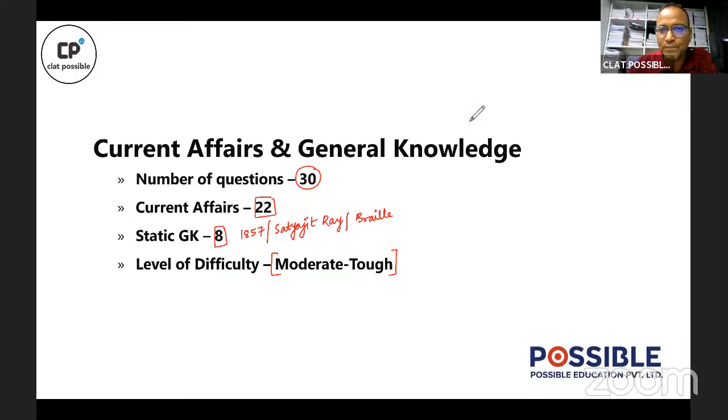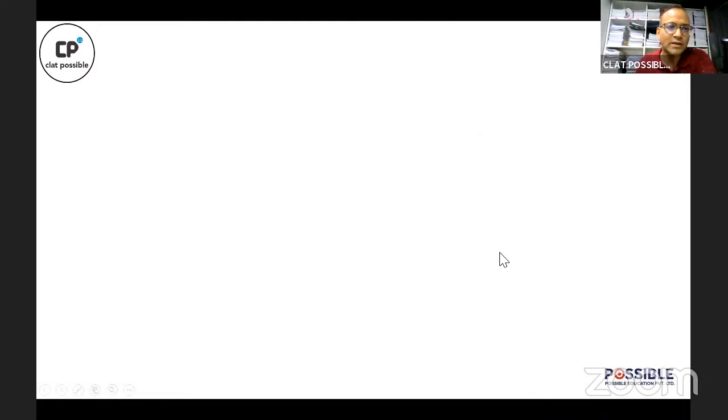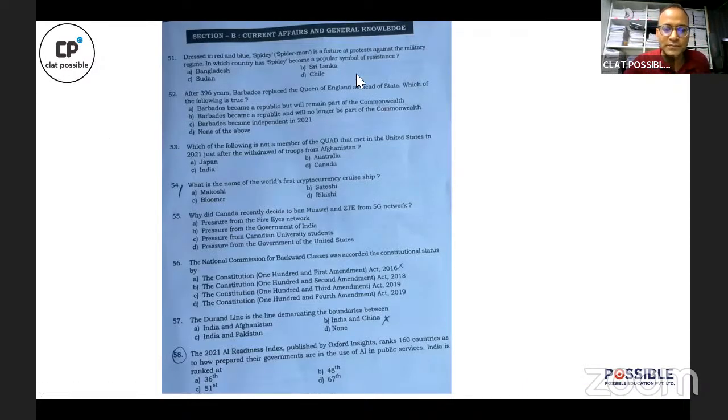We'll come to the good score and good attempts at the end of the session. First of all, let us look at the questions. The paper that I received from a student had questions in this particular sequence. So for me, the 51st question was about Spidey.